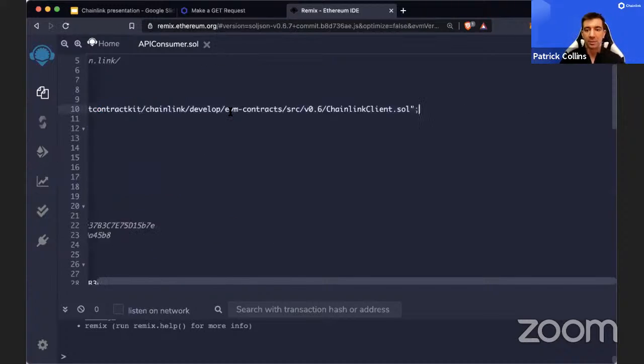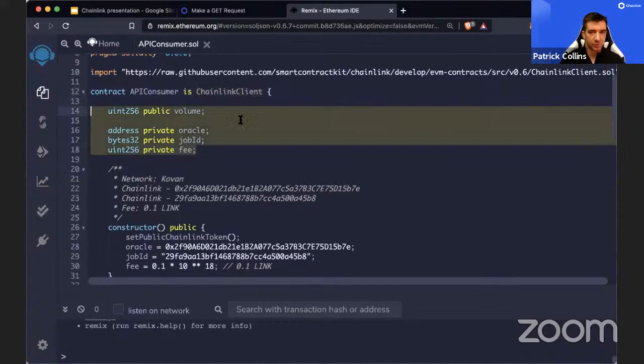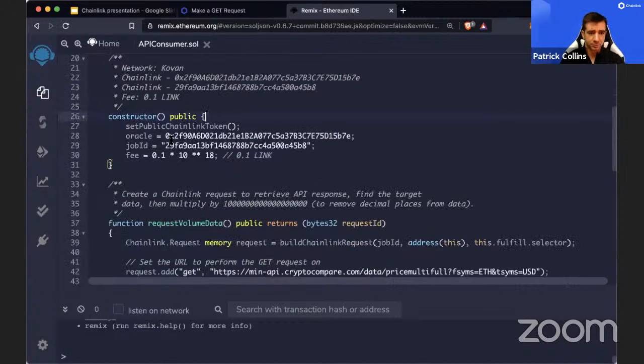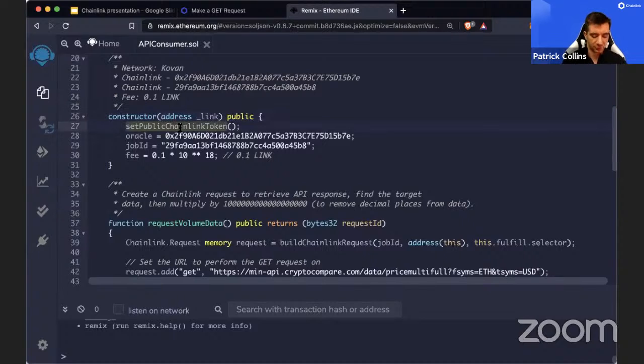So we're going to import the Chainlink code here with this import statement. We're going to inherit it: API consumer is Chainlink client. We're going to create some contract variables up top. And now we're going to create this constructor. So this set public Chainlink token only works on testnets. If you're on a local network, you can just do something like address link, and then the command is like set Chainlink token with link.